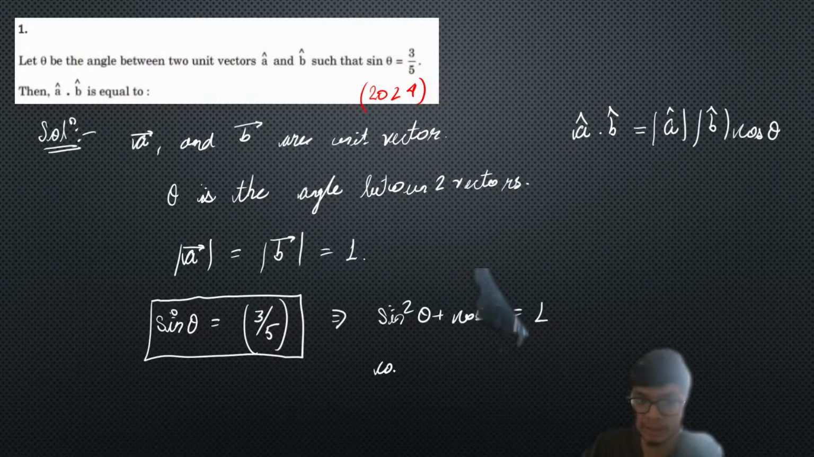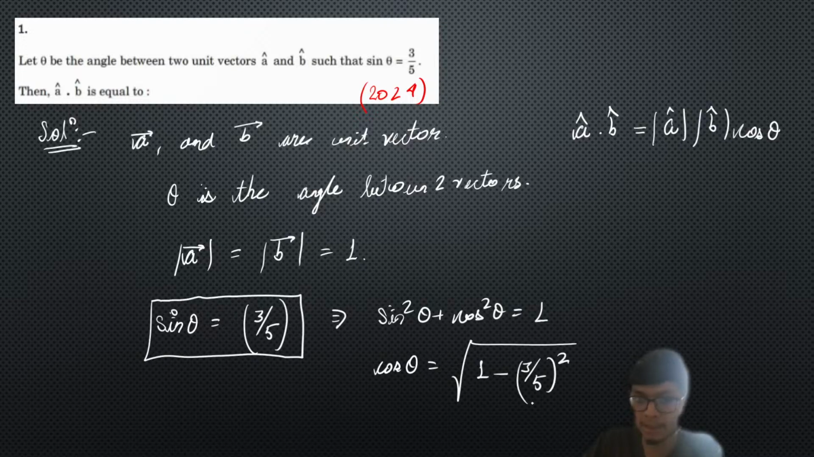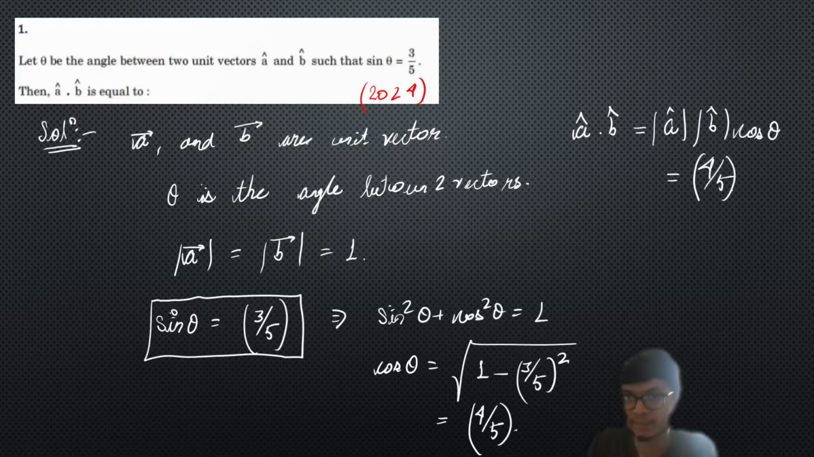So from here you'll get cos theta as the square root of 1 minus (3/5) whole squared. This can be simplified, you can do it by yourself, and you will get 4/5. So you will get cos theta as 4/5. So the dot product a cap dot b cap is going to be equal to 4/5. As simple as that, right?